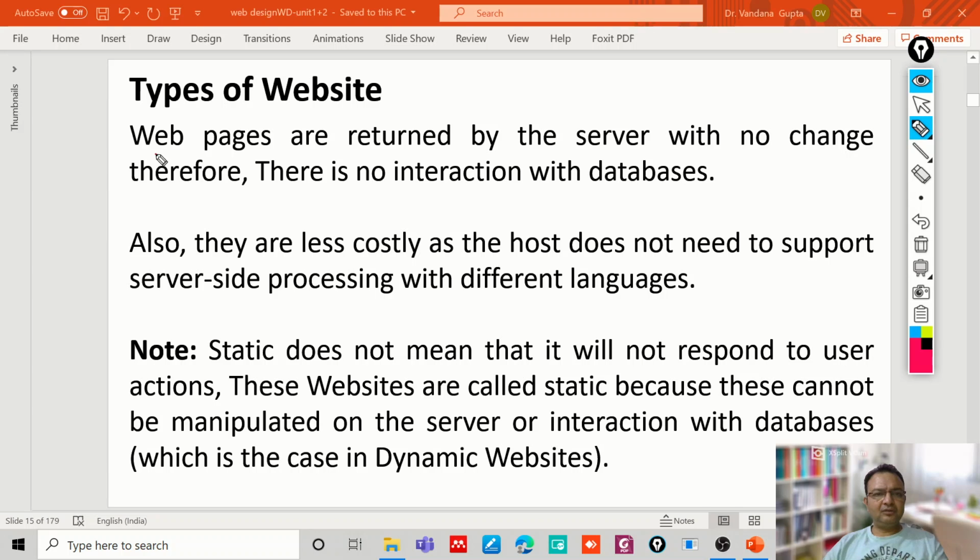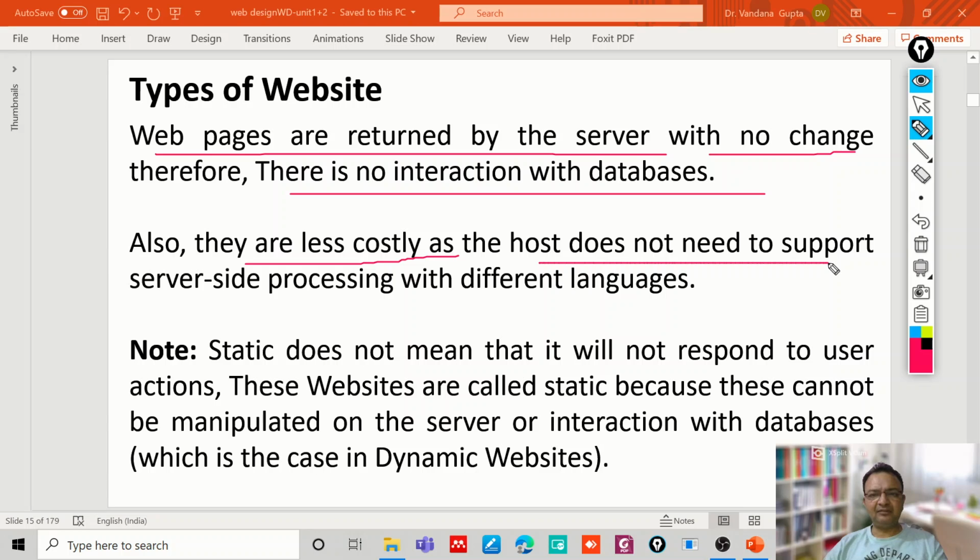So these web pages of a static website reside on a particular server, and when the server gets a request for a particular web page, it does not do any processing, and it simply sends the response by sending that HTML file. In case of a static website, there is no interaction on the server with the databases. So static websites are less costly, as there is no processing required on the server side.